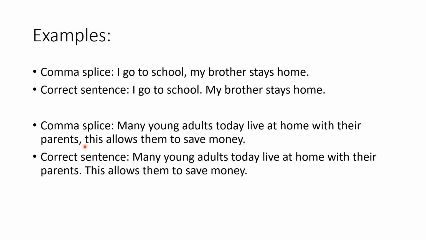Now, the presence of the comma here is a signal that these two sentences are not properly separated. So this is a comma splice. How to correct this? Simply remove the comma and properly punctuate. Okay, so there you go.